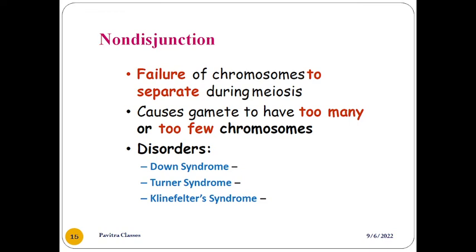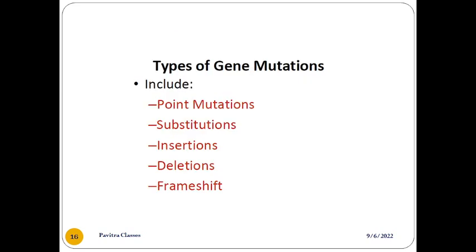In this, some diseases arise because the gamete has too many chromosomes. Some chromosomal disorders are Down syndrome, Turner syndrome and Klinefelter syndrome, which are caused by non-disjunction. The last type is gene mutation.